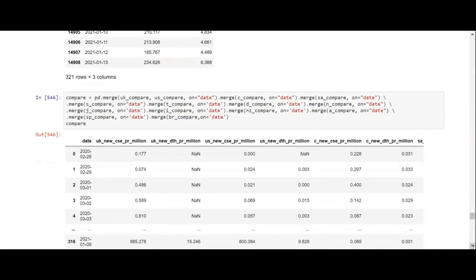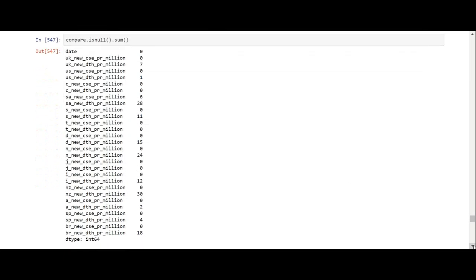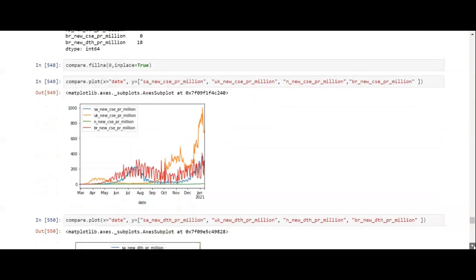And now we've merged all of these data sets together, and you can only merge 2 data sets at one time, which is why we've used all of these merge commands. And then what we did was we checked for any null characters. We've got tons of null characters, but it's all numeric, so we just filled all the null characters in with 0.